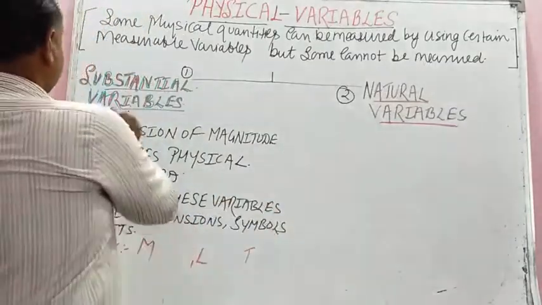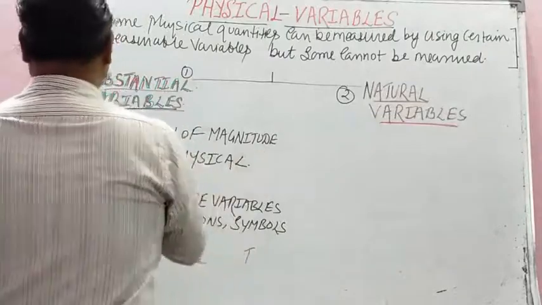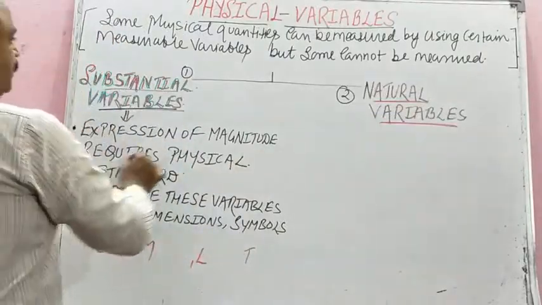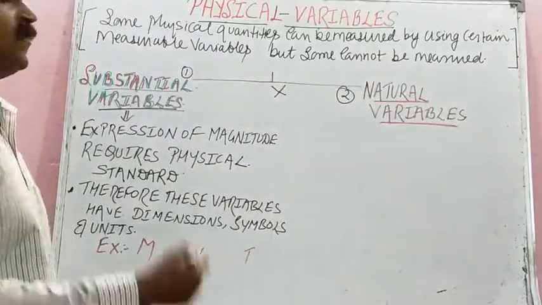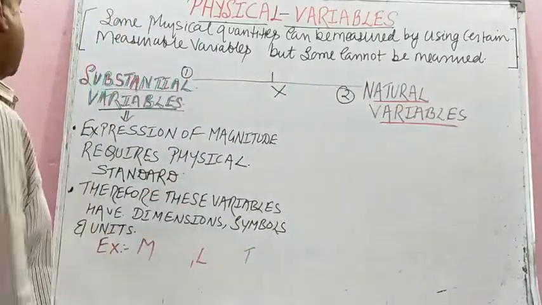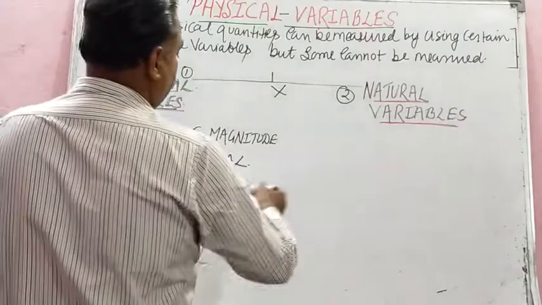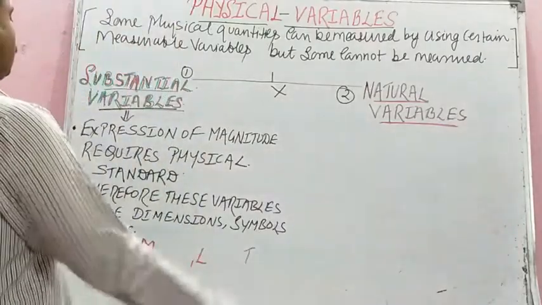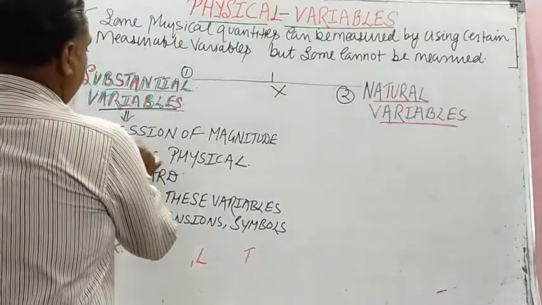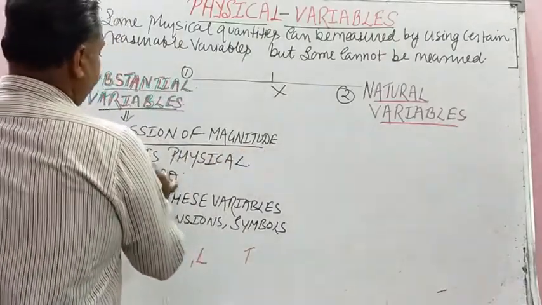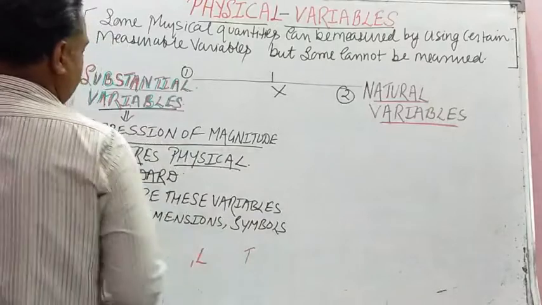So there are two types. We can differentiate between substantial and natural variables, asked for 2 marks or for 1 mark in compulsory. So they have 2 points, just opposite and parallel. The first point is what, children? Substantial variable: expression of the magnitude requires a physical standard.